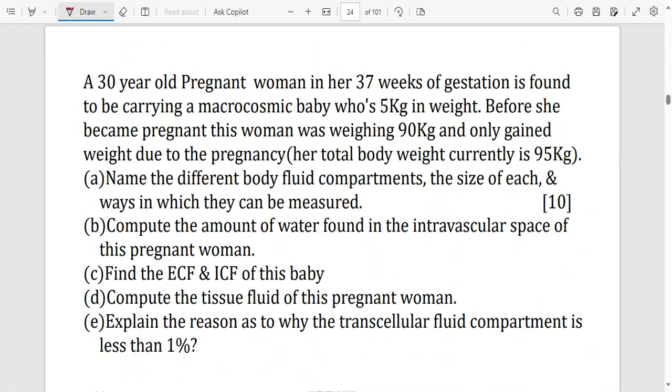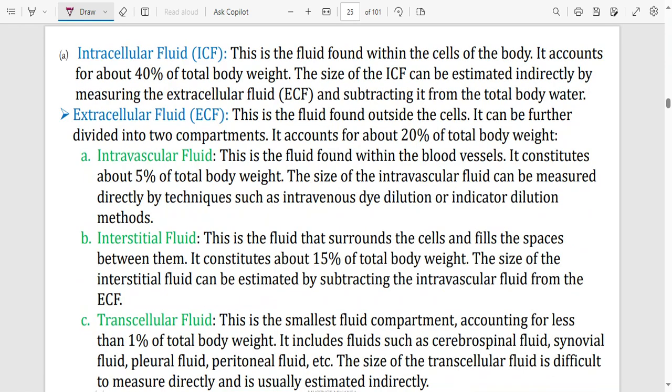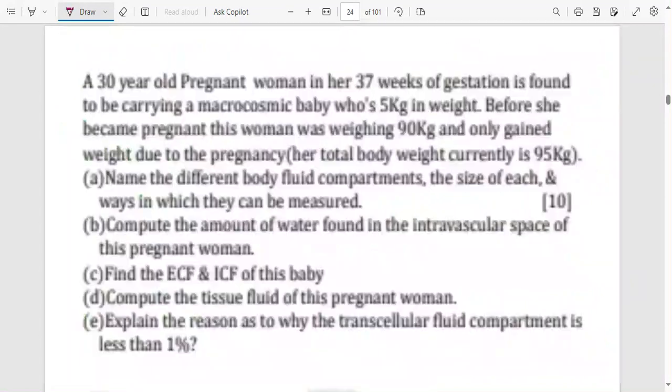So the first question saying, name the different body fluid compartments. We have got ICF and ECF. ECF, we have got intravascular fluid, which is just plasma fluid, the fluid inside the blood vessels. That's why we're saying intravascular. Also have interstitial fluid and then transcellular. Transcellular is mostly negligible. You can see here I've just said 1%.